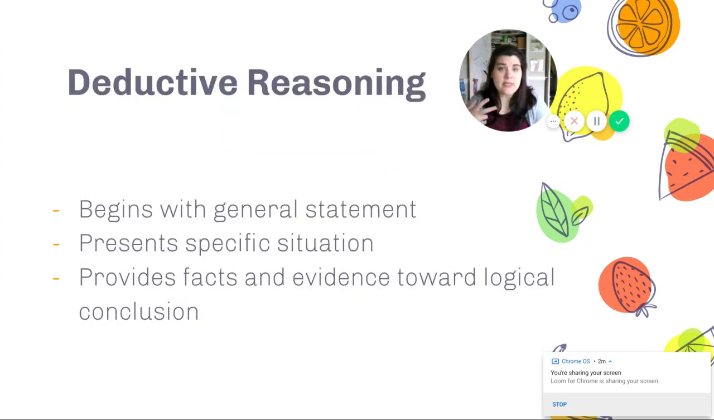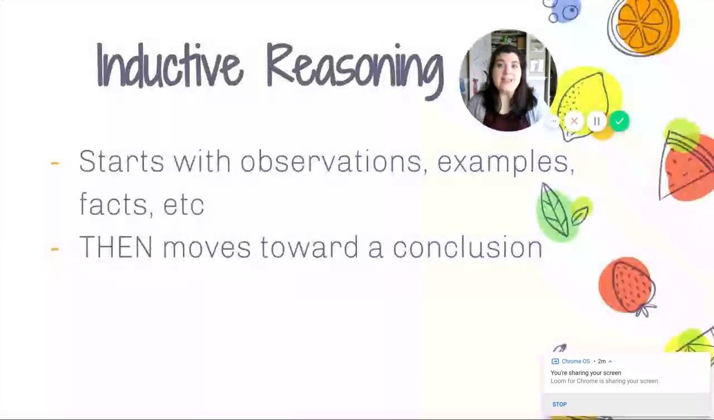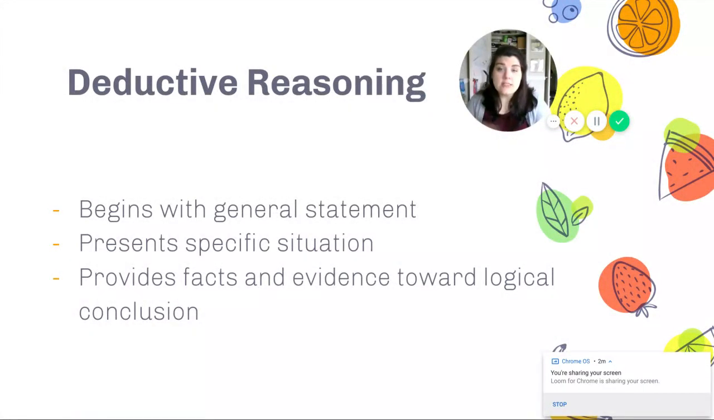So there are two types of reasoning that we're going to talk about today. We're going to talk about deductive reasoning and then inductive reasoning. So deductive reasoning begins with a general statement. And the author of the piece or the person making the claim will present a specific situation or a specific issue or a specific topic. Then they'll provide the facts and evidence toward their logical conclusion about whatever their claim or their piece is.